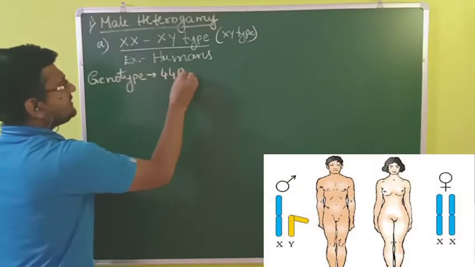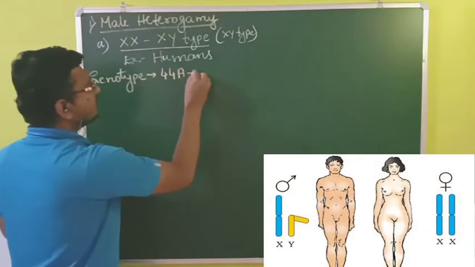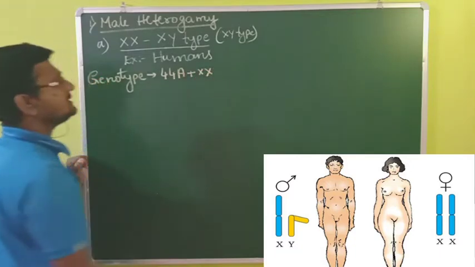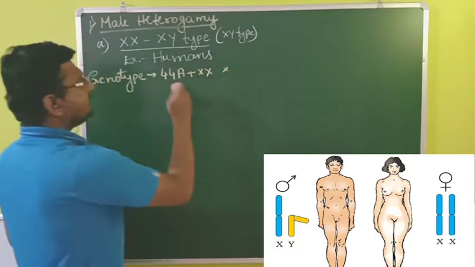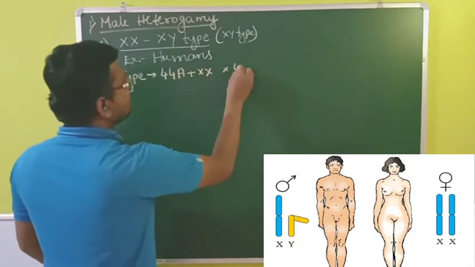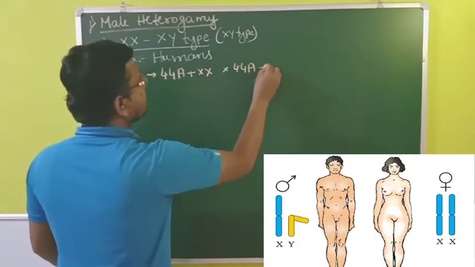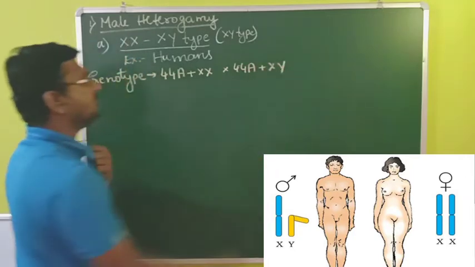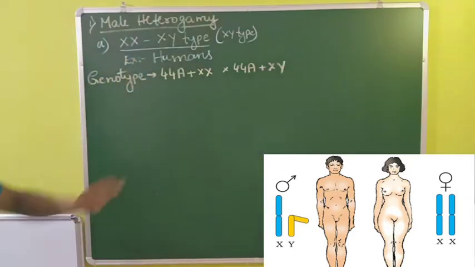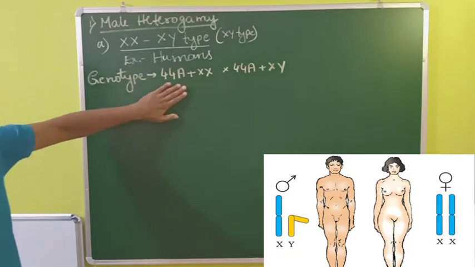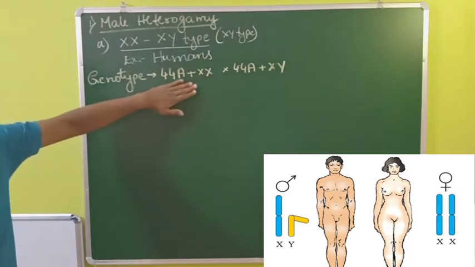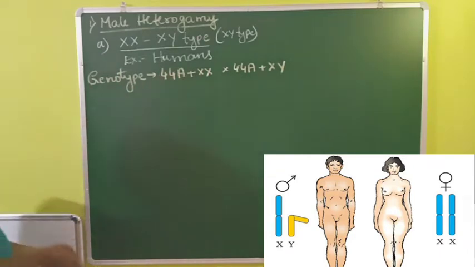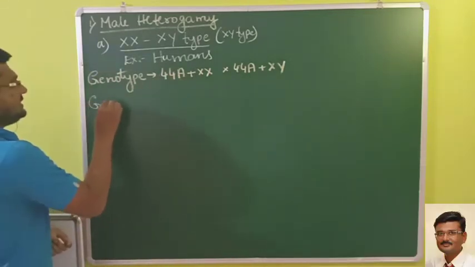For females we have 44 autosomes and 2 sex chromosomes. So when a female marries a man who has 44 plus XY, this is the karyotype or chromosomal complement of males and females. So they produce the gametes.